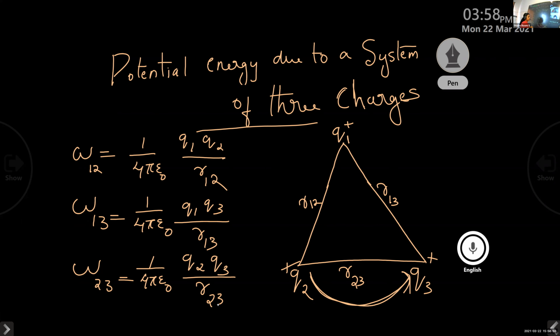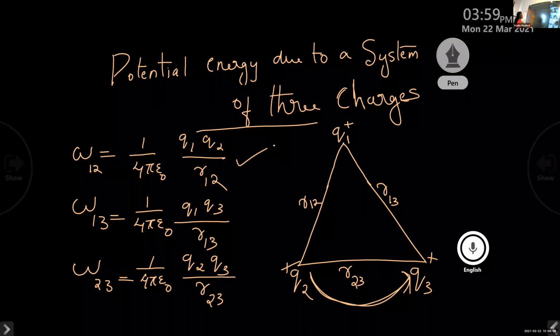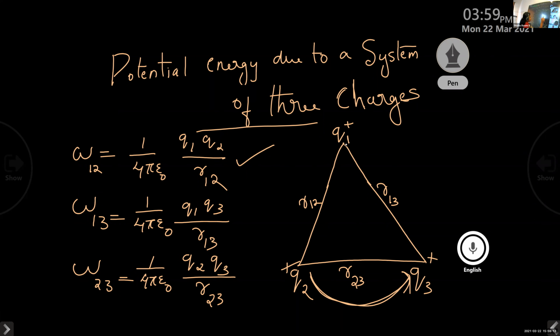So here we consider a system of three charges Q1, Q2 and Q3 arranged on the vertices of an equilateral triangle. First I want to bring the charge Q1 to Q2. For this I do some work, given by W12 is equal to 1 by 4 pi epsilon 0 Q1 Q2 by R12. Again I want to move the charge Q1 to Q3.